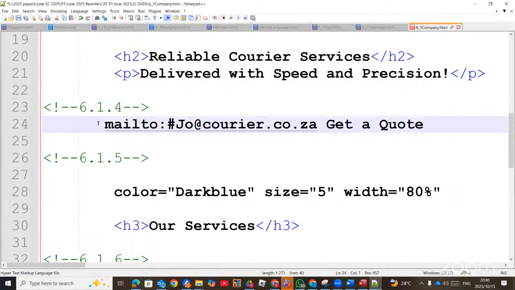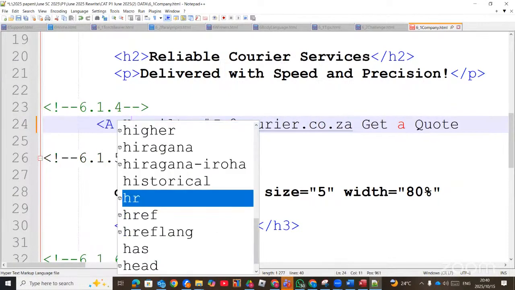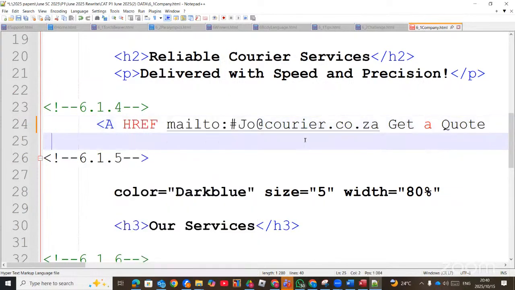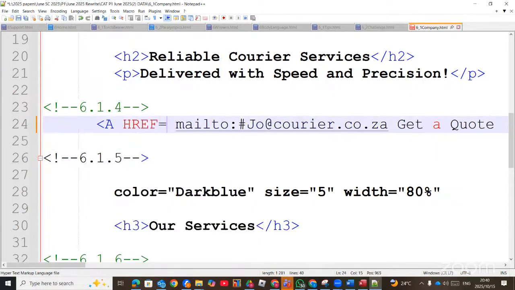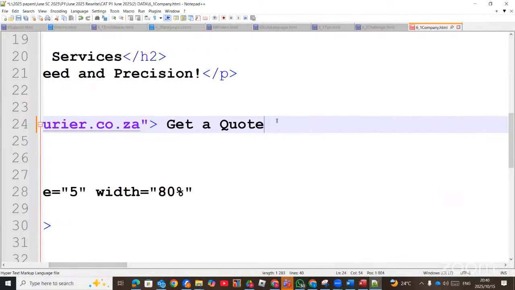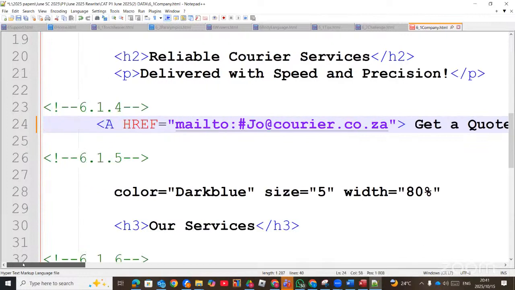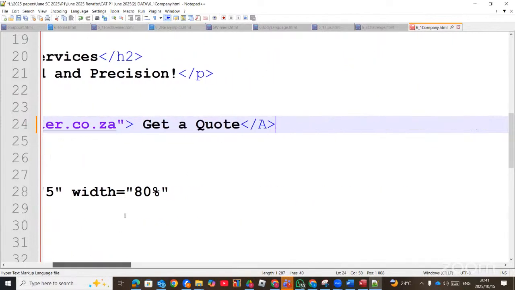So we need to put a link here, which is a hyperlink reference, href, equals to this email address. Then you close it with the quote, and then you close this one so that get a quote will be in the middle. Then you close your A. So A is hyperlink, and then you put hyperlink reference. Then this is the email address that is linking to, and get a quote will be in the middle. Then you close your A tag.